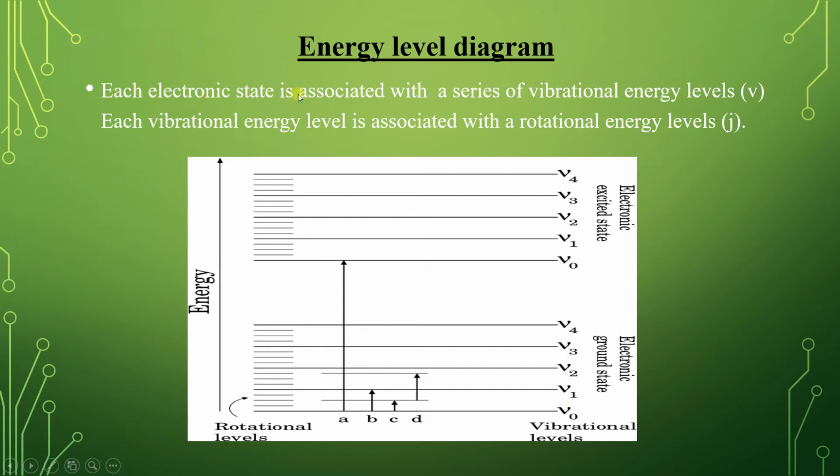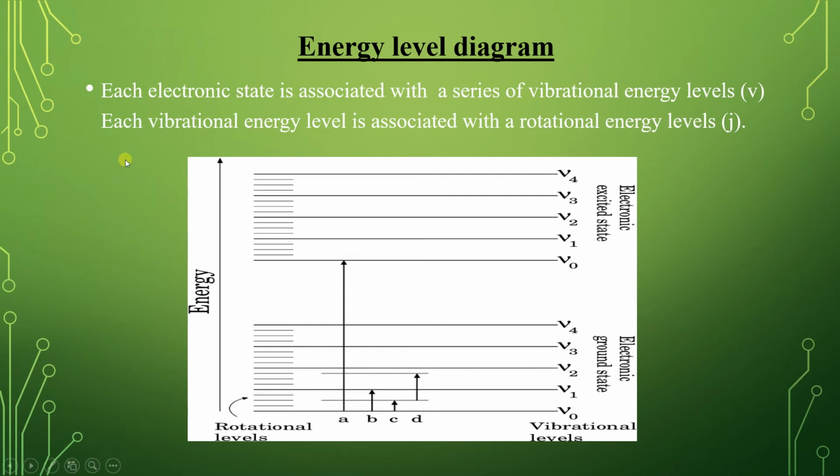So each electronic state is associated with a series of vibrational energy levels. The spacing between the vibrational energy levels is still less, so when compared to the electronic energy level, the vibrational energy level is less.